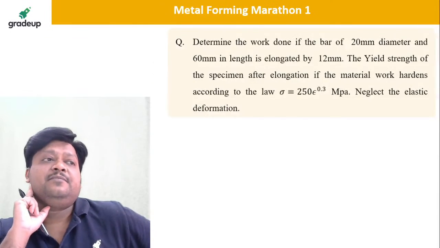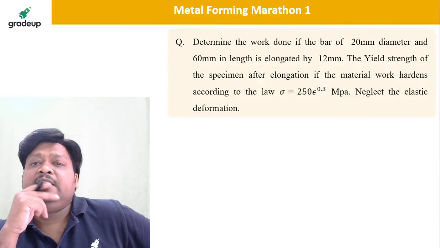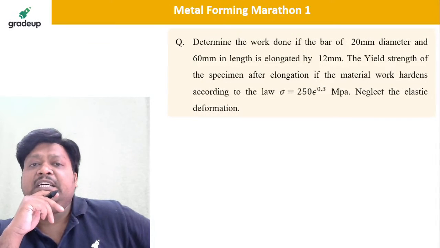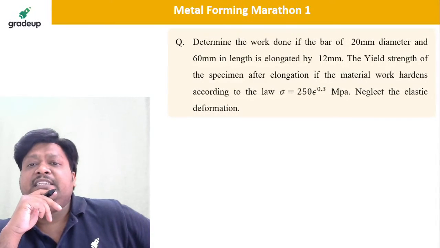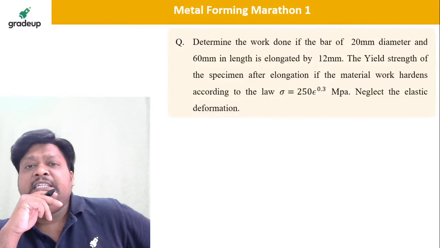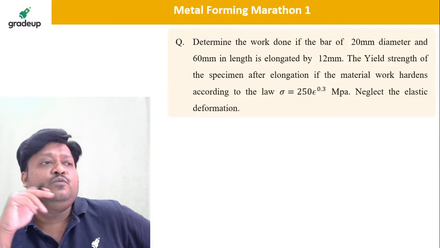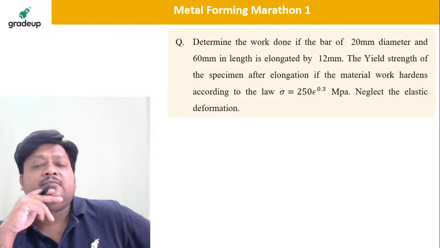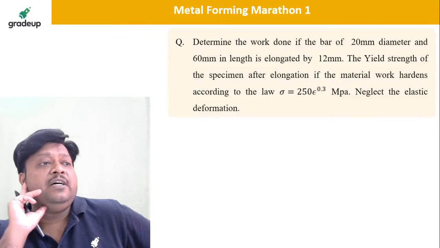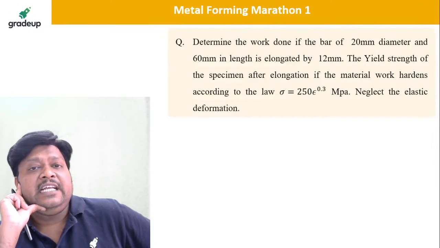Okay, take this question. Determine the work done if the bar of 20 mm diameter and 60 mm in length is elongated by 12 mm. And the yield strength of the specimen after elongation, if the material work hardens according to the law sigma is equal to 250 into epsilon to the power 0.3. Neglect the elastic deformation.